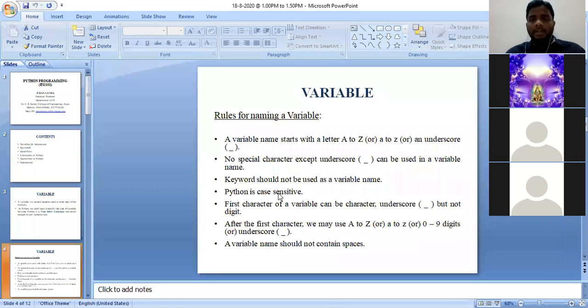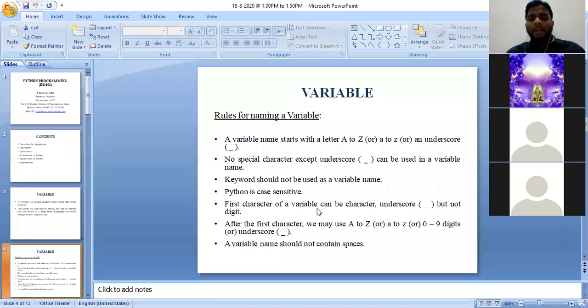Next, Python is case sensitive. Case sensitive in the sense, if you are going to use uppercase letter A in that particular program, again we need to use that particular variable only by using capital A. See, in the previous example, I have used a is equal to 9, where a is a lowercase alphabet. Suppose if I try to print A by using uppercase, then definitely there will be an error. So Python is a case sensitive language.